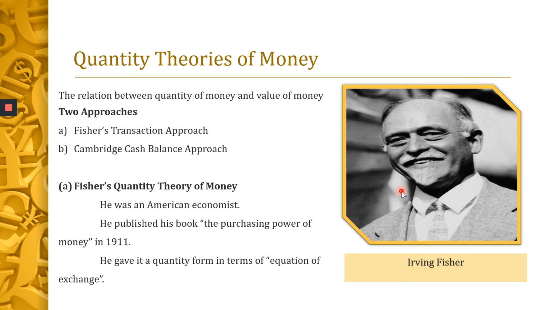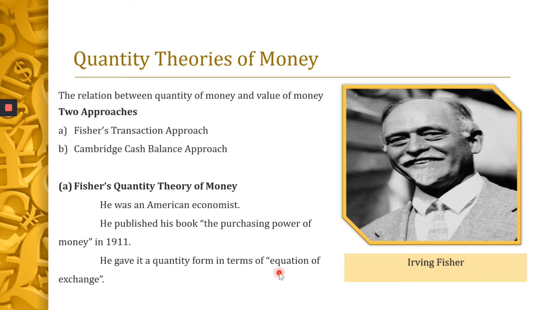Irving Fisher published a book, The Purchasing Power of Money, in the year 1911. Irving Fisher is an American economist. He gave it a quantitative form in terms of his famous equation of exchange. So he gave it as an equation.